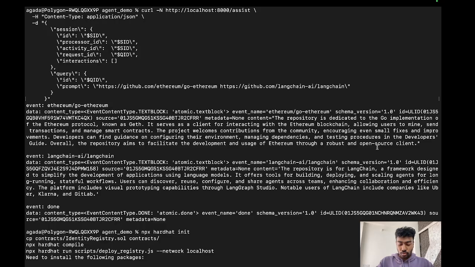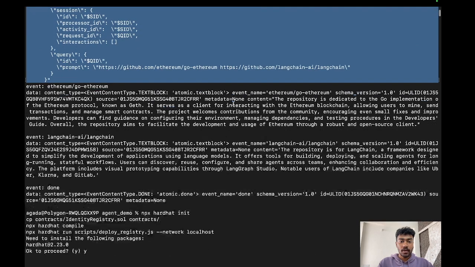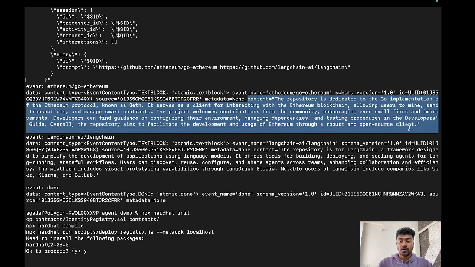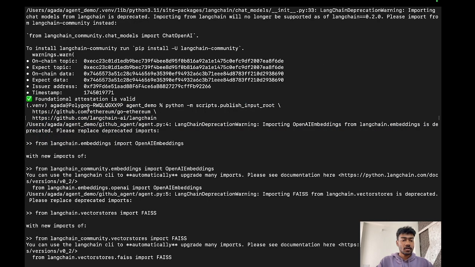First thing, as I told you, we have built out the GitHub AI agent, which summarizes GitHub repos. For that, when we put out this command and some URLs, here we have taken the Go Ethereum repository as an example. What the AI agent does is make a summary for it. So this is the basic implementation, which is the identity part.